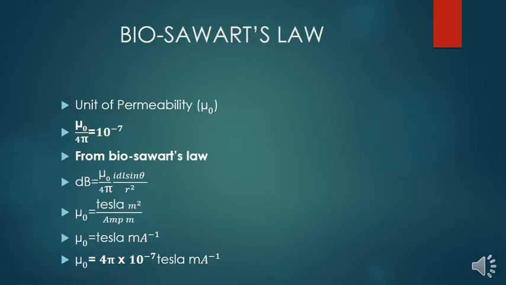So putting the units in the equation of Biot-Savart law, dB has unit Tesla, r square has unit meter square, divided by ampere, and dl has unit meter. So mu naught has unit Tesla meter ampere inverse, because 4 pi is constant.